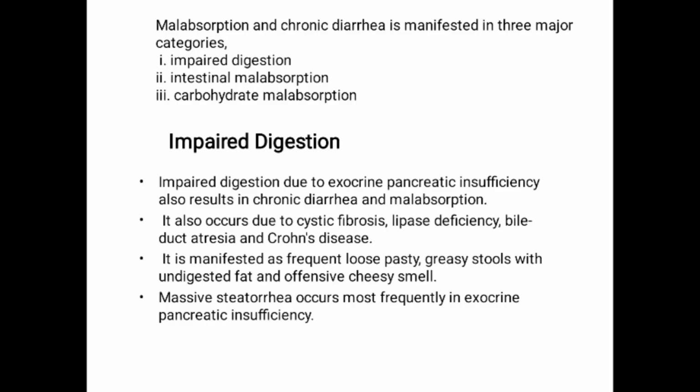Impaired digestion due to exocrine pancreatic insufficiency results in chronic diarrhea and malabsorption. It also occurs due to cystic fibrosis, lipase deficiency, bile duct atresia, and Crohn's disease. It is manifested as frequent loose, pasty, greasy stools with undigested fat and an offensive cheesy smell. Massive steatorrhea occurs most frequently in exocrine pancreatic insufficiency.